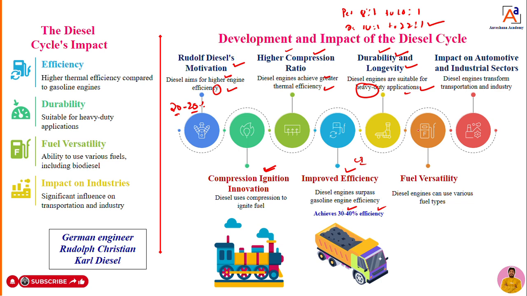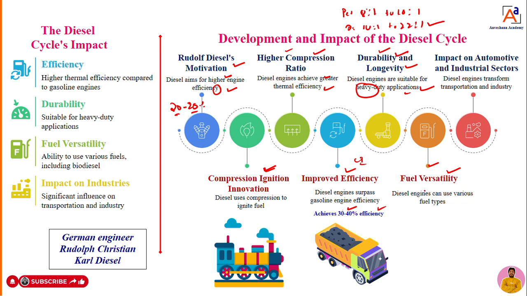The major drawback was that in the Otto cycle, we need to use only gasoline as fuel. But he came to know that in the compression ignition engine we can use different types of fuel. That means fuel versatility is there in the compression ignition engine.